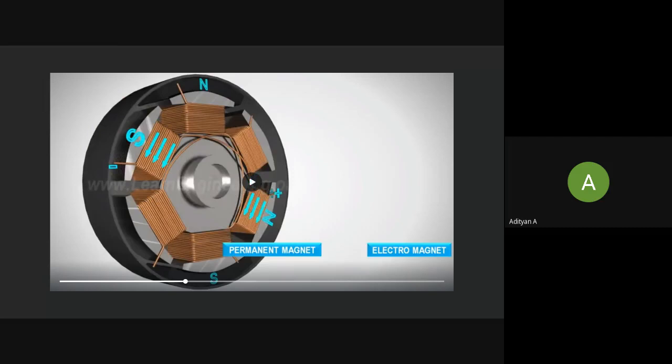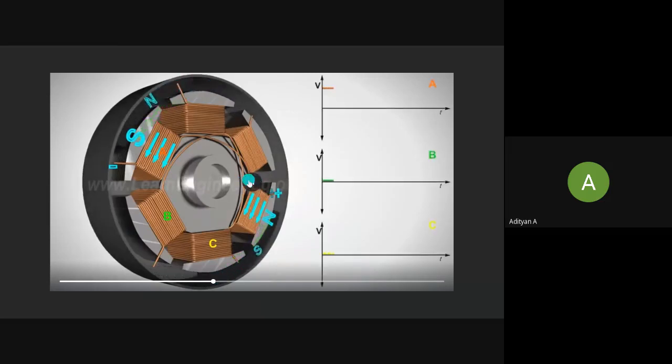So when coil A is energized, the opposite poles of the rotor and stator are attracted to each other. As the rotor nears coil A, we can see that the north of the permanent magnet is almost at coil A, next to coil A. Right when the north pole of the permanent magnet reaches the south pole of the stator, coil B is energized.